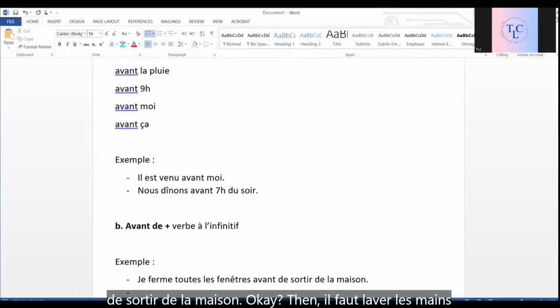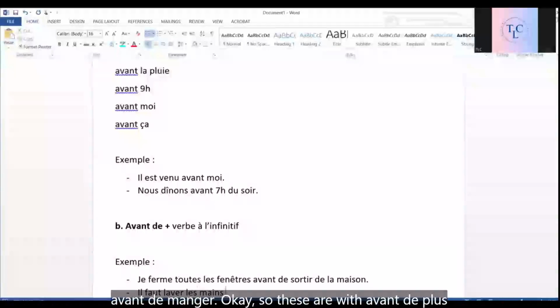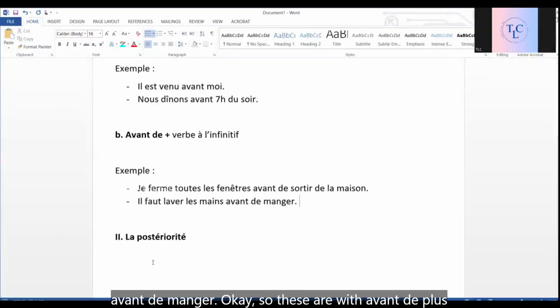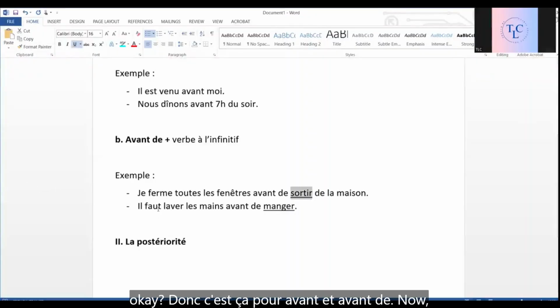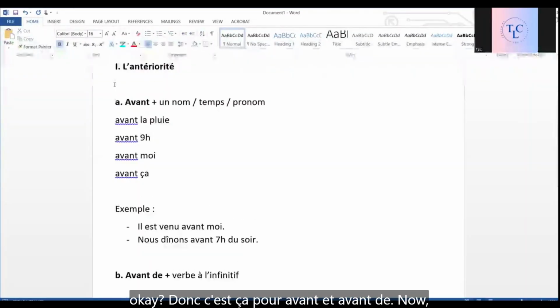Then, il faut laver les mains avant de manger. Okay? So these are with avant de plus verbe à l'infinitif. Okay? Donc, c'est ça pour avant et avant de.